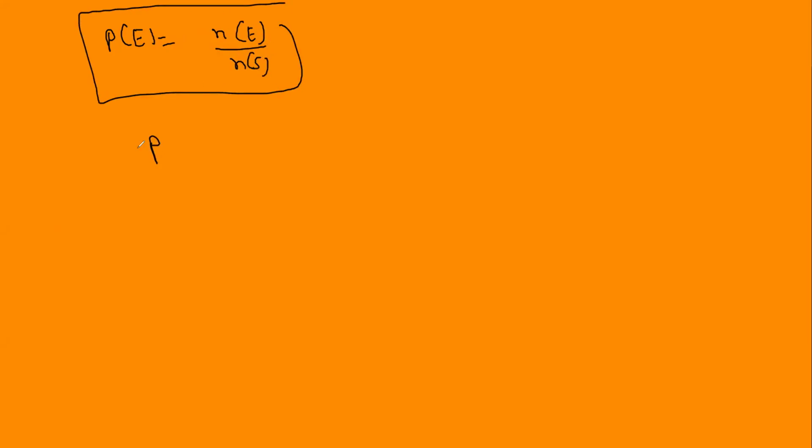Now see some important properties of probability. Probability of any event E can be written as the number of favorable outcomes upon the number of samples. So probability, represented by P, lies between 0 and 1. So the maximum value of probability will be 1, right?